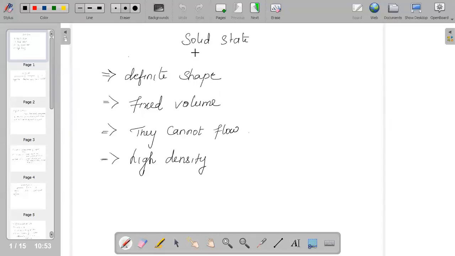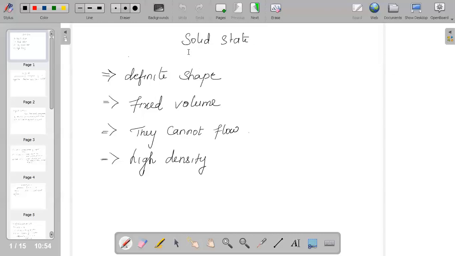solid, liquid and gases. When we talk about solids, there are certain properties which come to mind: it has definite shape, it has fixed volume, it cannot flow, it has high density and many more. Liquids and gases, on the other hand, are another state of matter and we call them fluids, because they have the ability to flow.